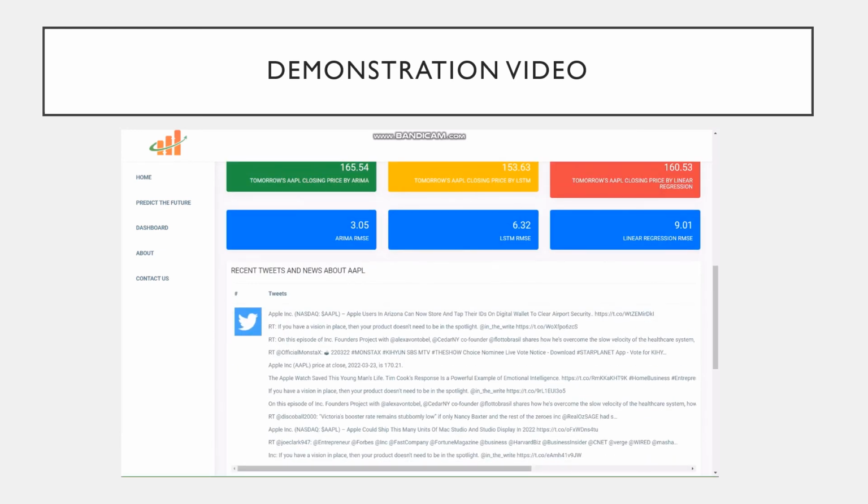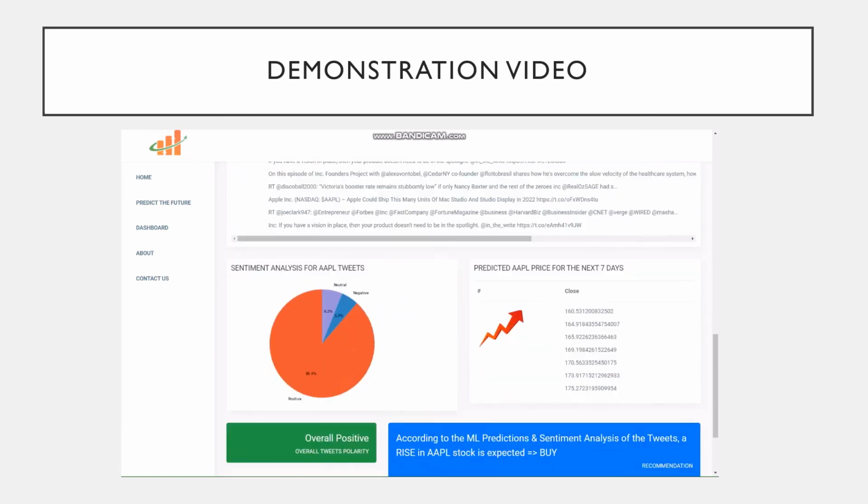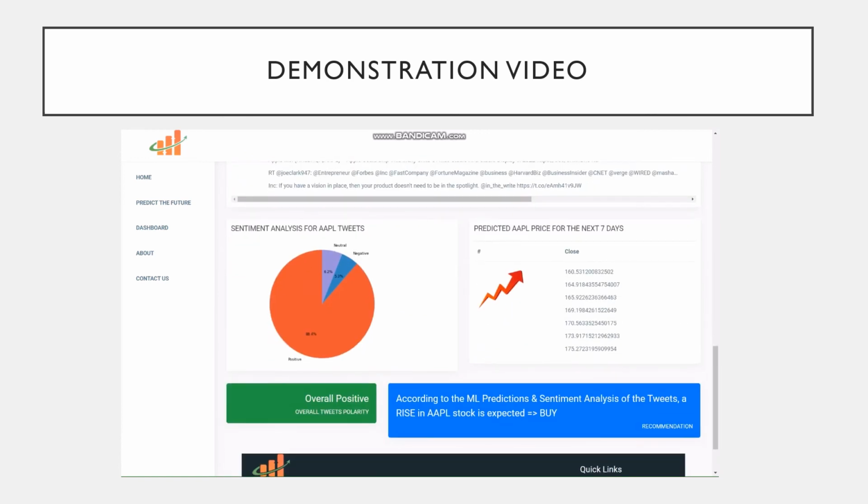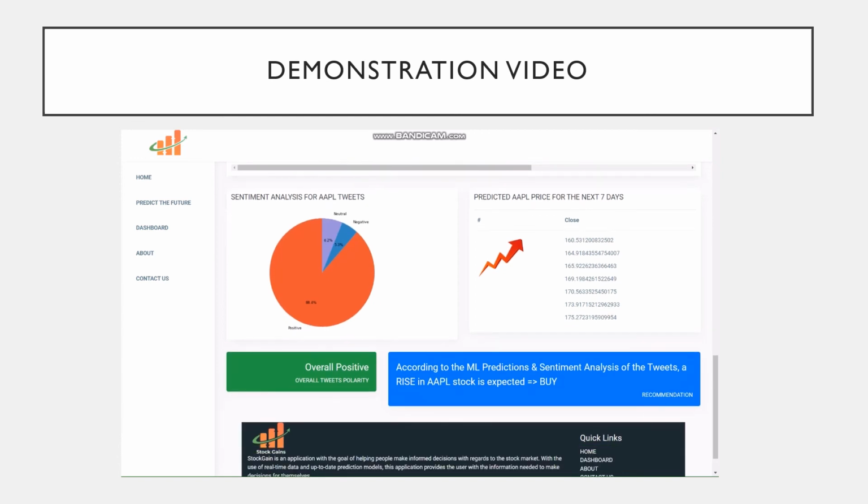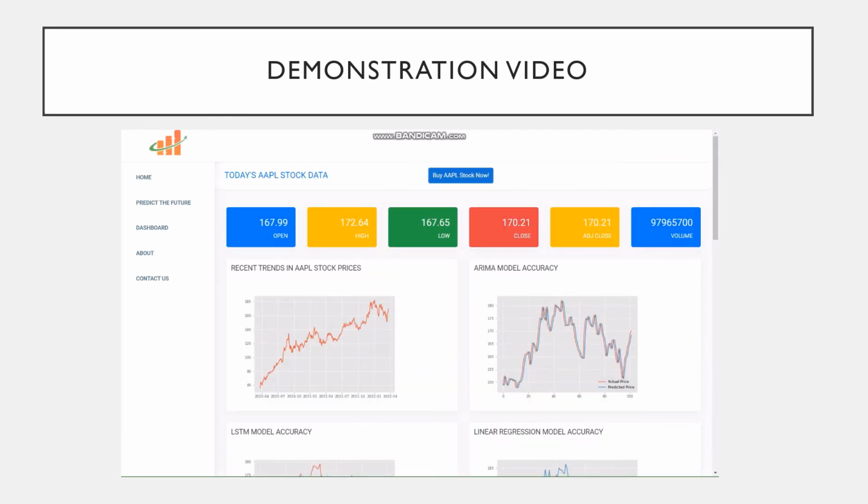Here are some of the tweets that have been extracted from Twitter that have been posted about Apple. And below we can see, according to the sentiment analysis, that the overall polarity and sentiment seems to be positive. Therefore, according to our predicted model, since the price is expected to go up and the sentiment seems to be positive in the market, therefore the user should be buying the stock in order to maximize their profits.